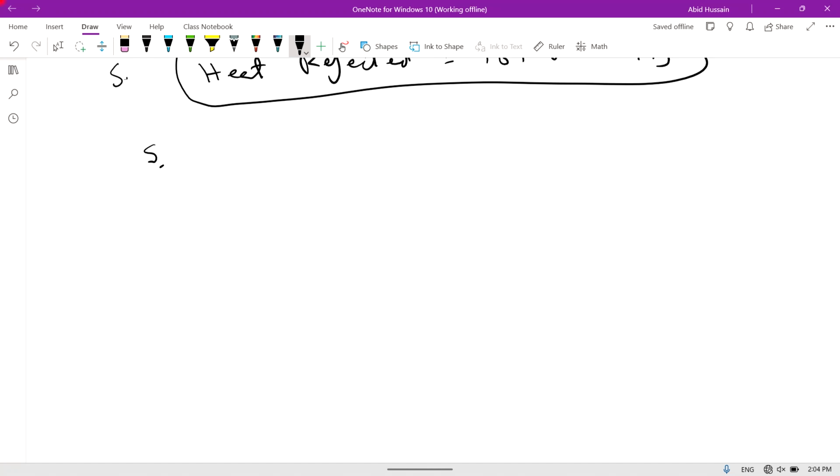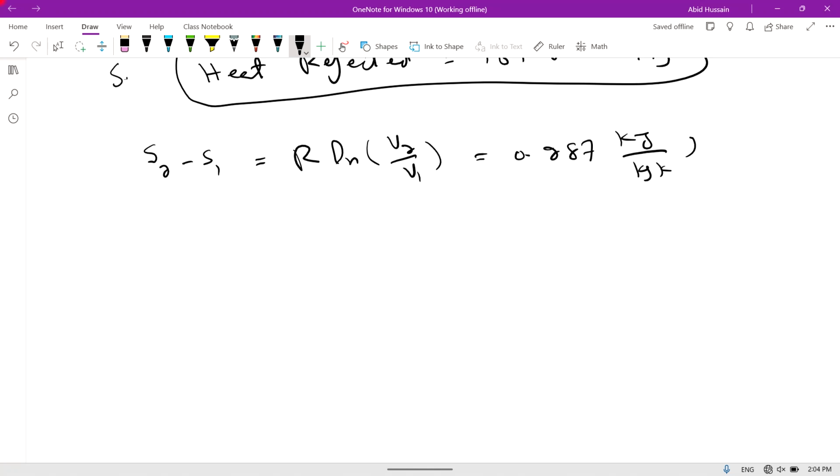Now we find the overall change of entropy. First we find S2 minus S1. S2 minus S1 for an isothermal process is equal to R natural log of V2 divided by V1. The value of R for air is 0.287 kilojoule per kilogram per Kelvin, and V2 is equal to 2V and V1 is equal to V from the given data.